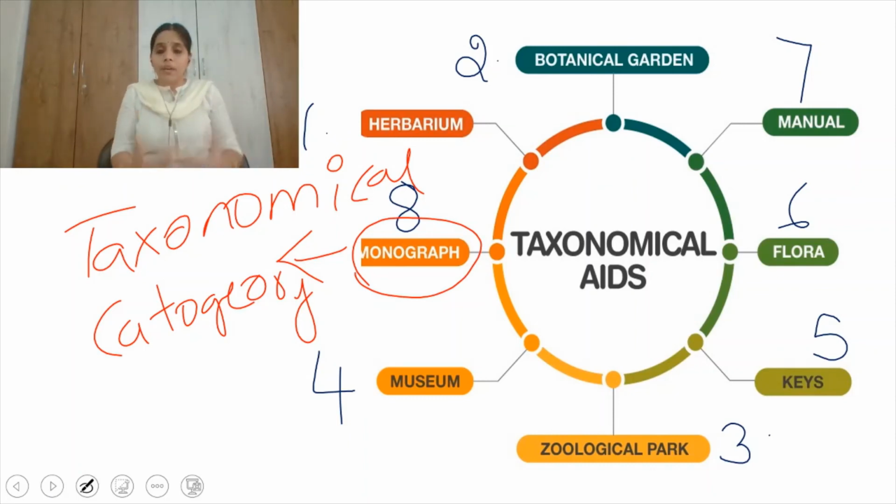Whatever information you need can be present in the monograph. So these are the different taxonomical aids which help in classification of organisms.